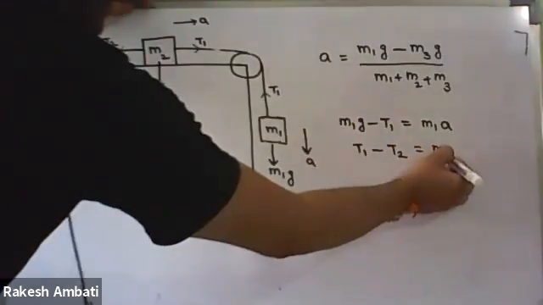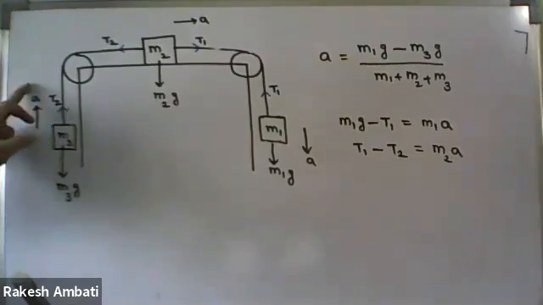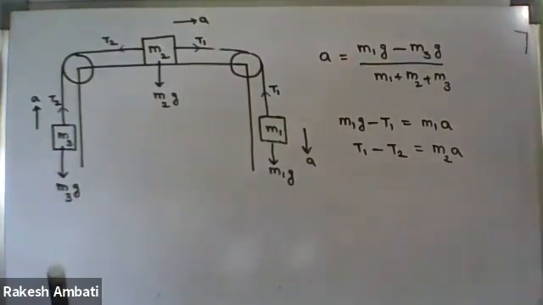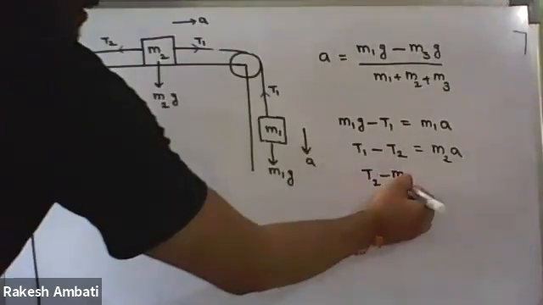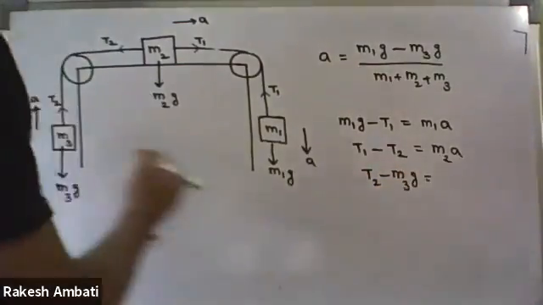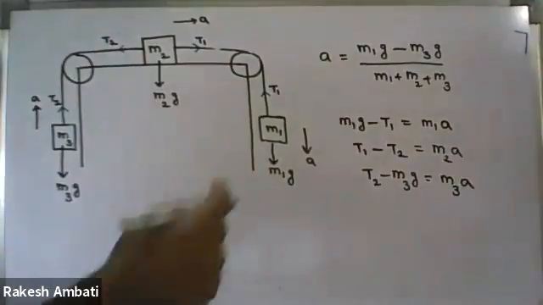Then in the case of M3 block, moving upwards, what is the dynamic equation? T2 minus M3G. The resultant force means mass into acceleration, so M3A. So think logically.